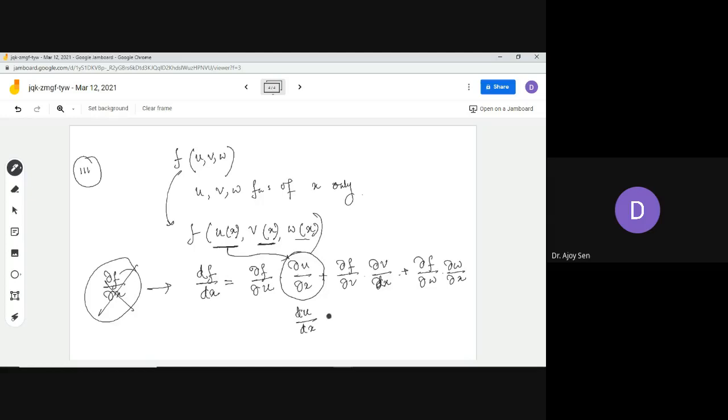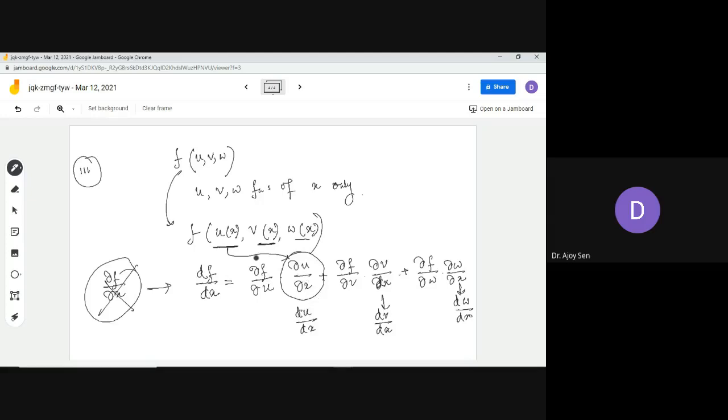d dx of u, not del x of u, because u itself is a function of a single variable. Since we are talking about a single variable, there is no point in writing del x of u. It should be d dx of u. The similar kind of thing goes here. This will be this, and obviously this will be this. So these are the slight corrections. You have to adjust this for this reason.